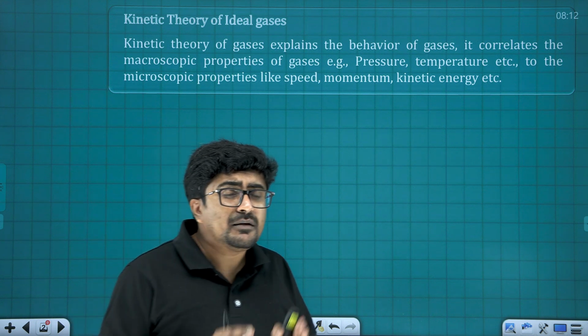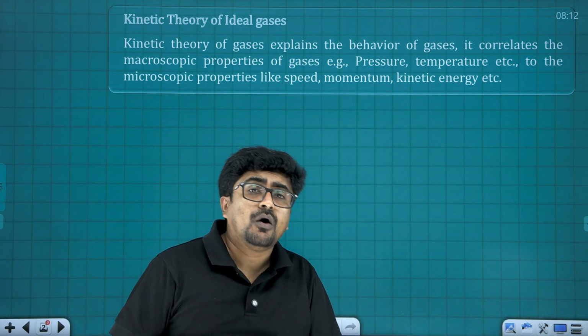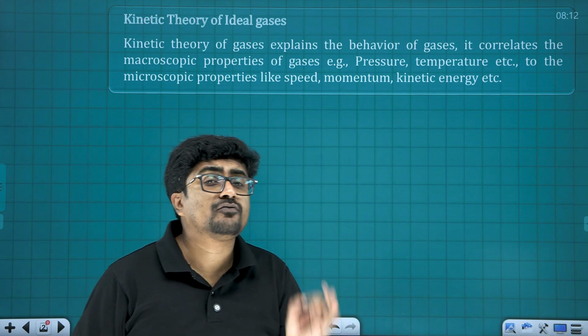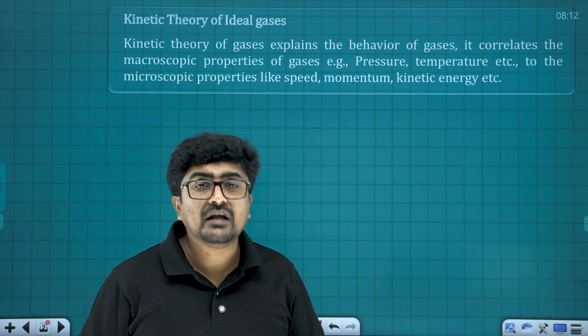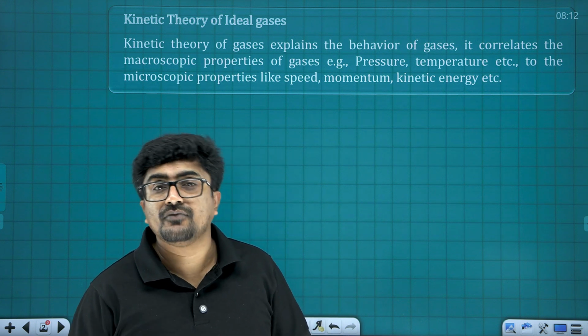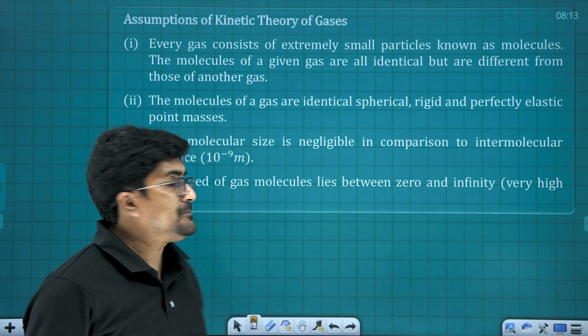The study made for that, and the conclusions based on the microscopic study of the gas to define the macroscopic properties, is known as what? Kinetic theory of gases. Now let us see what the conclusions of that study were.